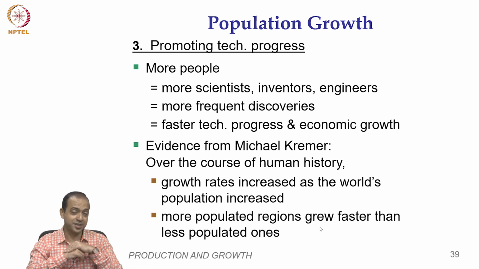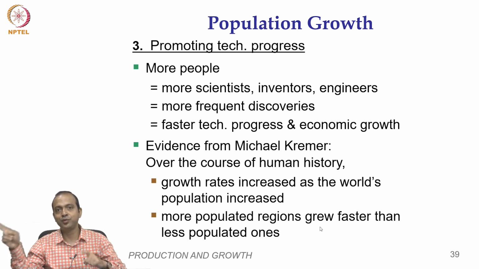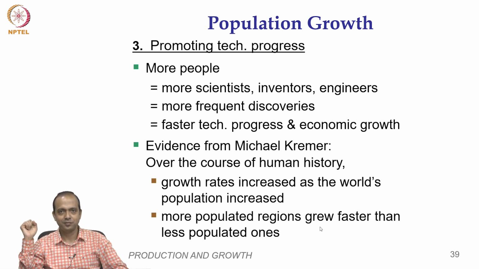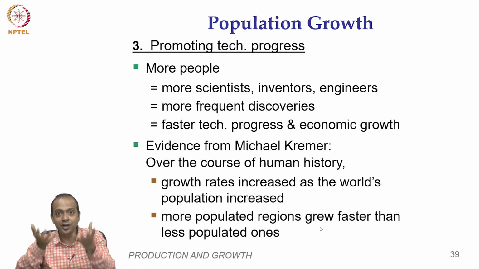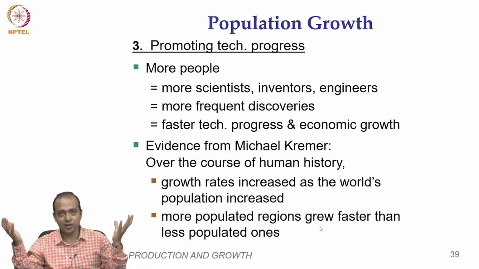But of course, there is a challenge that if you have more population, you have to train them, you have to educate them, then only they will become scientists. If you cannot educate them, they will become criminals. So it is a challenge for the country to take the double dividend, as economists call it, when you have a huge population.